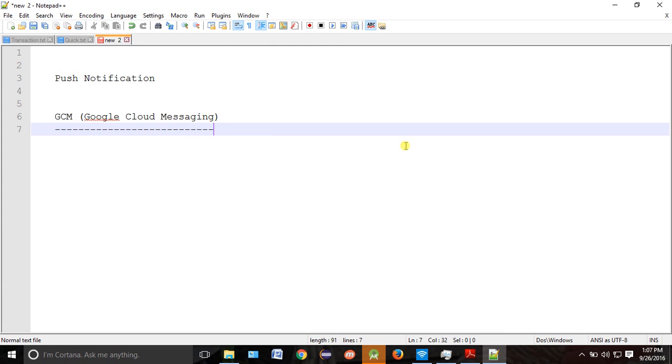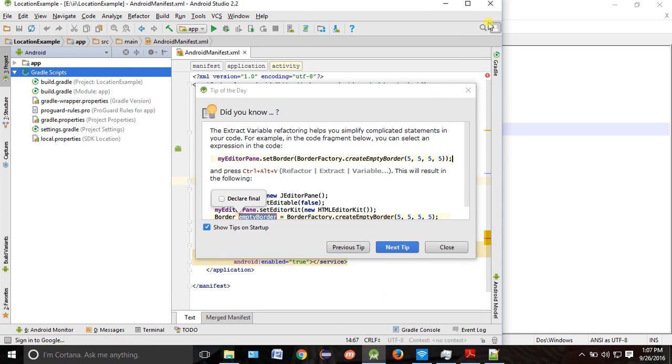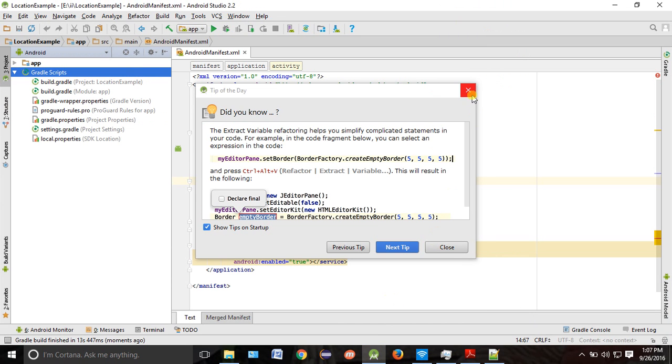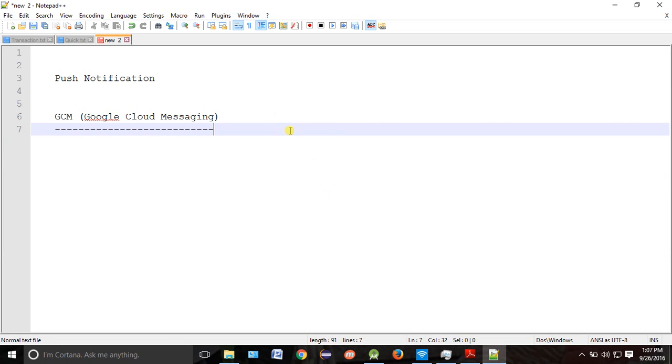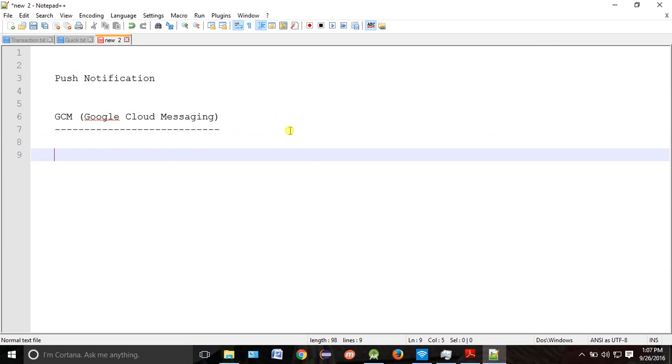Google Cloud Messaging is responsible for getting all the messages to your mobile. Now a very typical question you will get: what is GCM architecture? You have to understand this architecture.